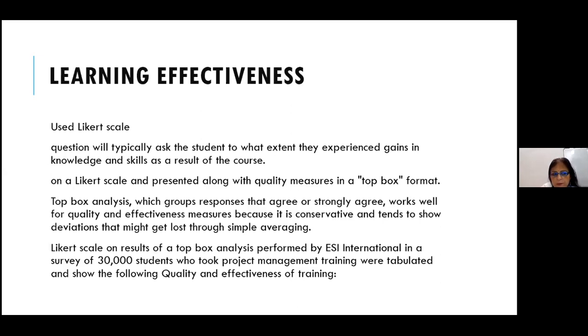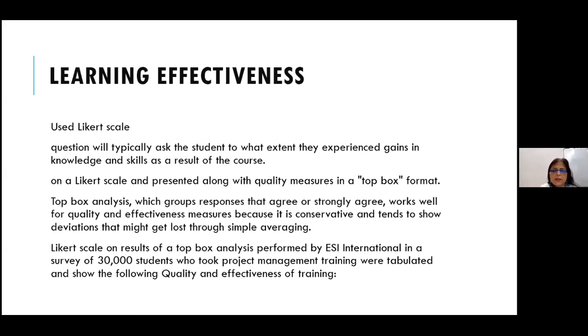seeking this information. And on a Likert scale, they presented quality measures in a top box form, where the highest knowledge and skill gained would be at the top, and the lowest, where it wasn't effective or not good, would be the lowest one. So top box was whoever ticked the top boxes, the data was collected.